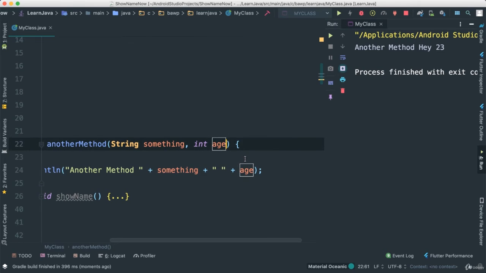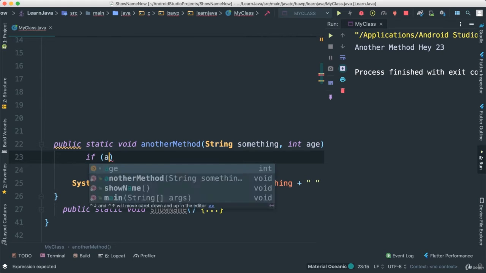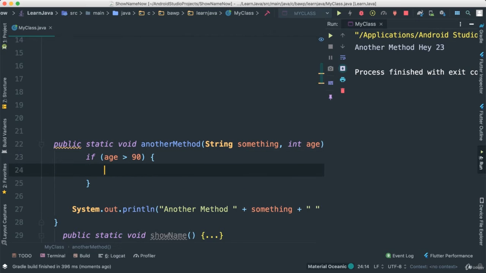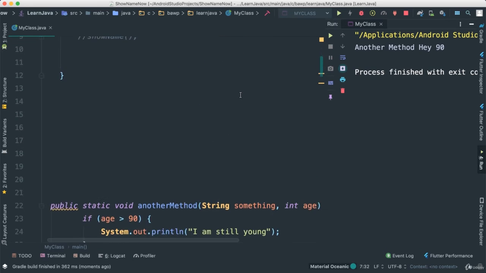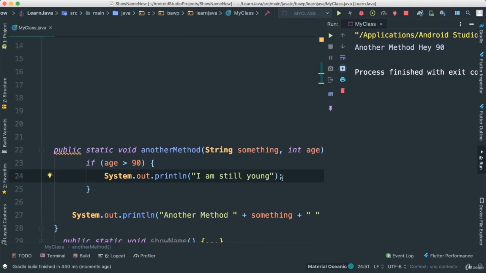Now, you can see here, the power that you have is getting bigger by the minute. Meaning, you can come here and do some logic. You can say if, enter. If age, again, is greater than 90, then we want to say s out like that. We can go ahead and say, I am still young. All right, save that. If we pass 90 as we did there and we run, you see another method, hey 90. So here the I'm still young is not showing.